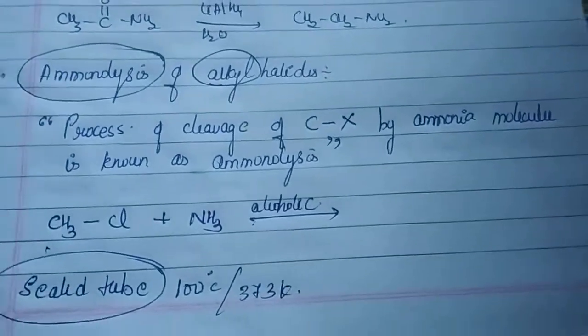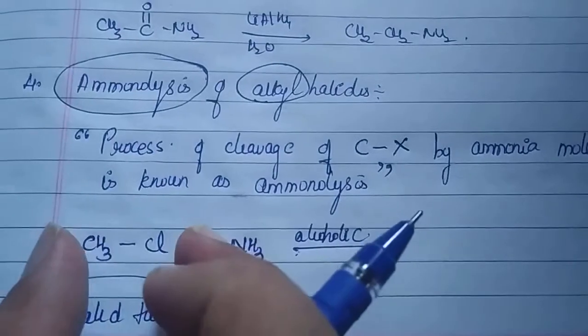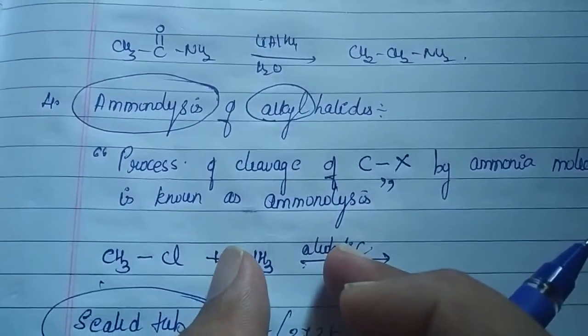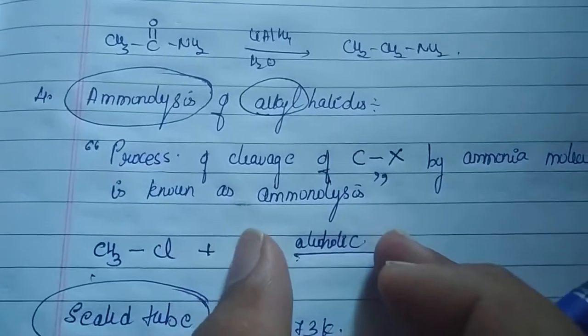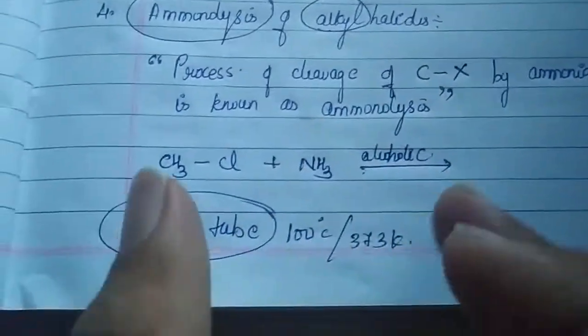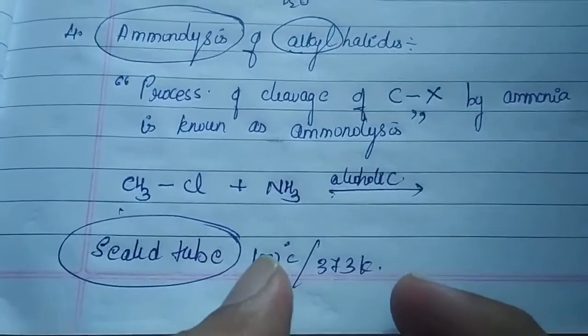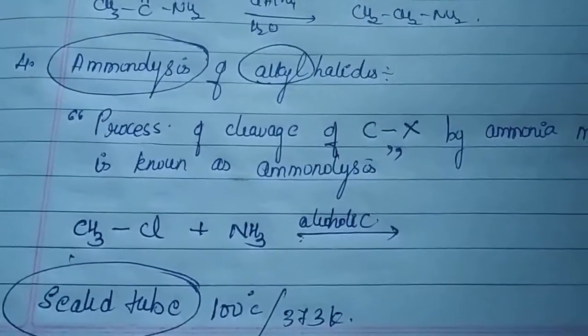First important thing is we are choosing an alkyl halide in an alcoholic solution of ammonia. Remember, very important: alcoholic solution of ammonia, and the overall reaction is carried out in a sealed tube at nearly 373 Kelvin temperature.